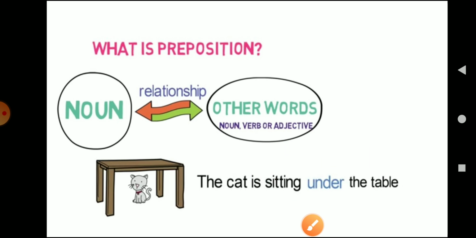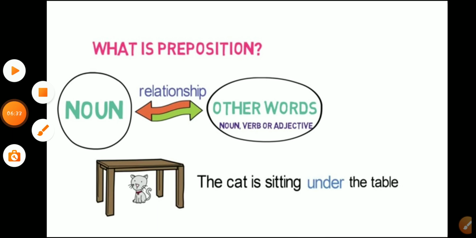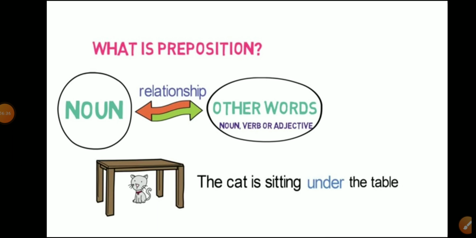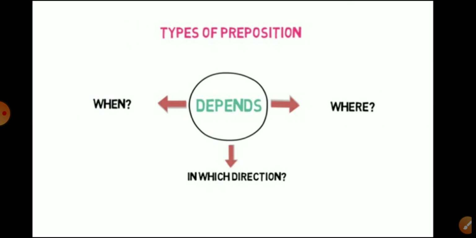So I hope that with the help of this example, you all are able to understand properly and clearly what a preposition is and what it basically shows. Okay, I hope you understood this part. Now, students, let us continue with the types of preposition.